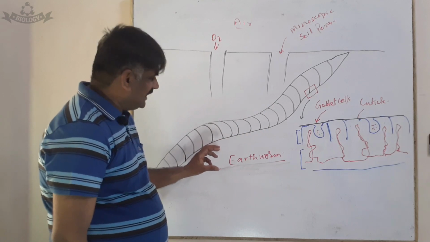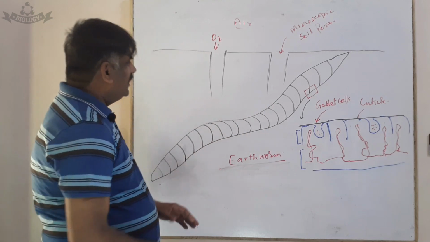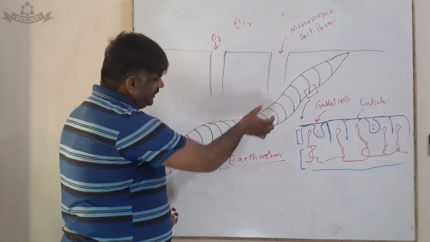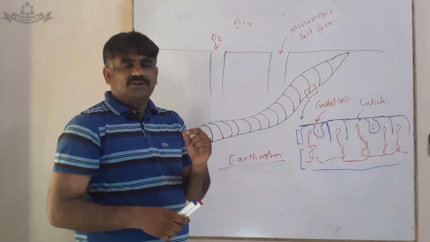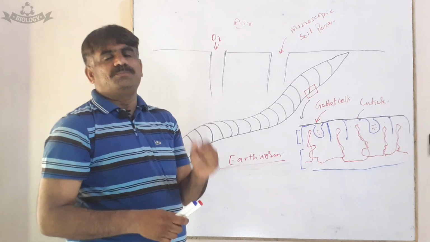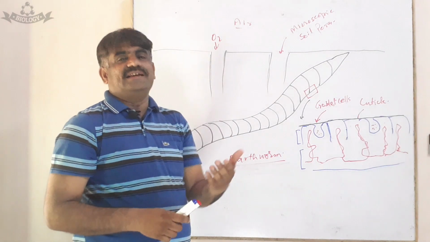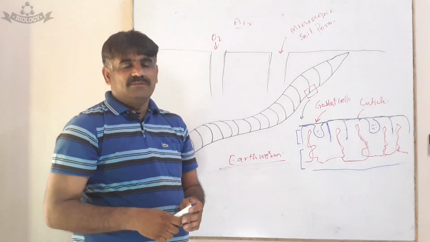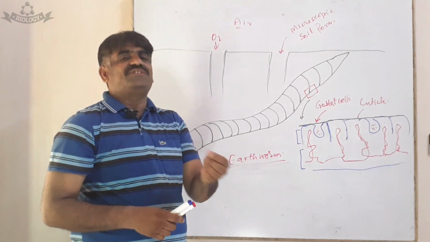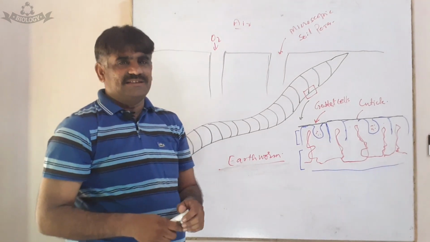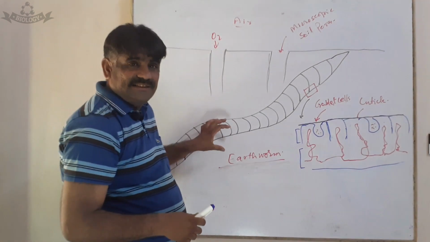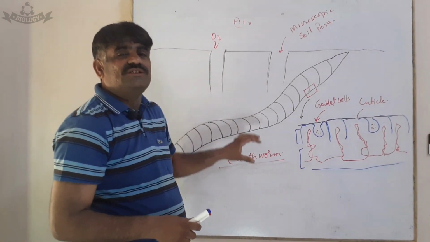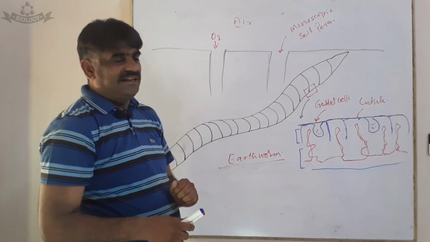Now gas exchange in earthworm. I have drawn a figure of an earthworm. Earthworm is a complex animal body, it is triploblastic. Actually it has well developed organs, but yet no specialized respiratory organs. Only its entire skin surface is used for gas exchange.